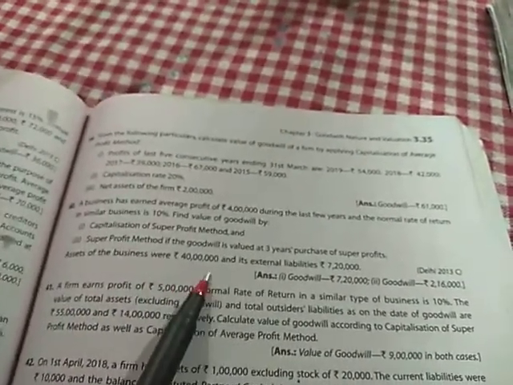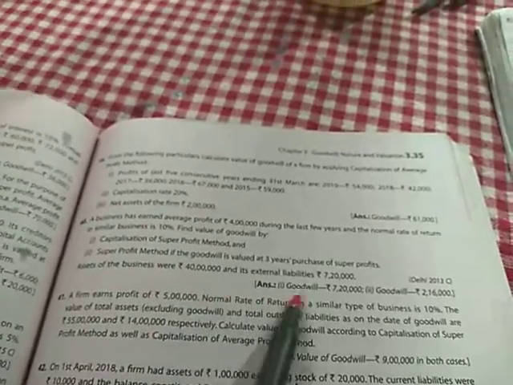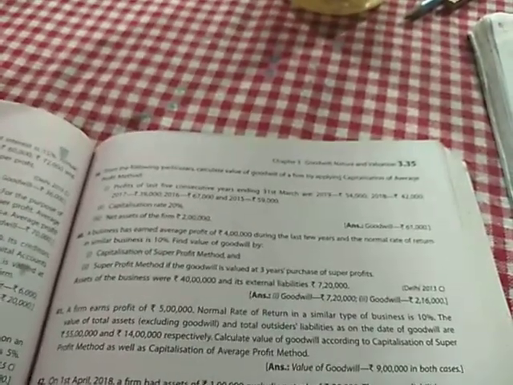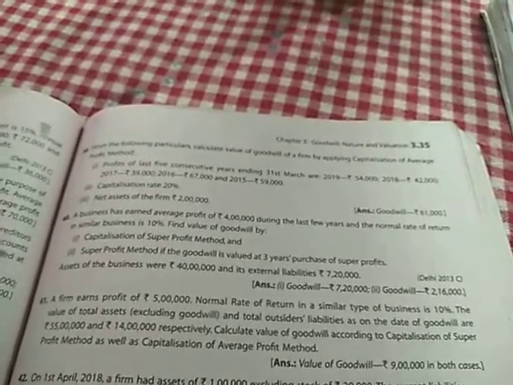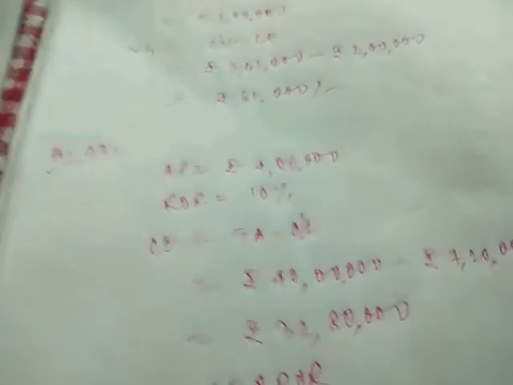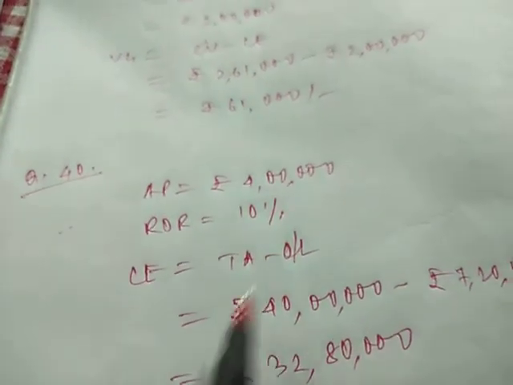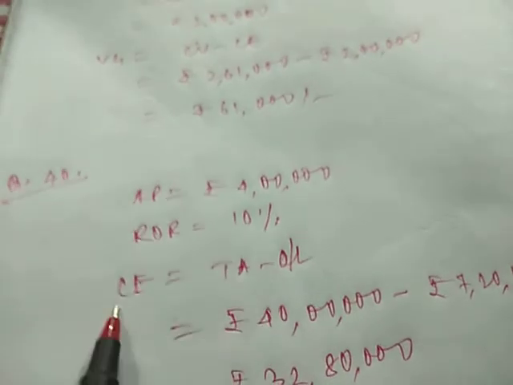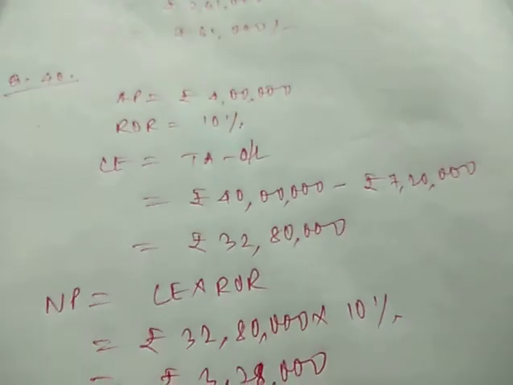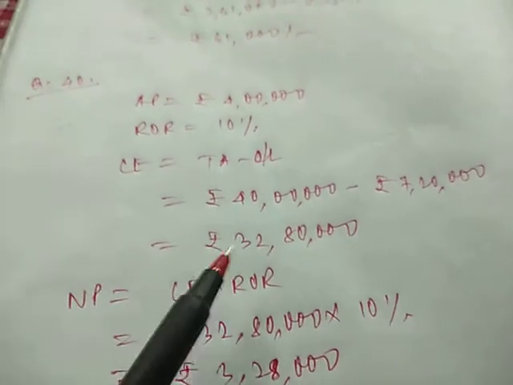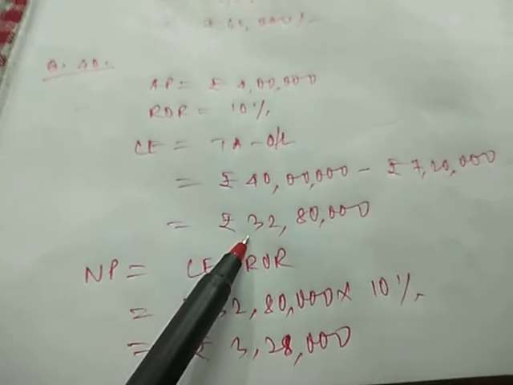So the total assets of the business were rupees 40 lakh and its external liabilities were rupees 7,20,000. So total assets and external liabilities are also given. This will help us in finding the capital employed. Now average profit is rupees 4 lakh, that you can see here. Rate of return was given as 10%. Capital employed is always total assets minus outside liabilities. So if you subtract 7,20,000 from 40 lakh, you will get capital employed as 32,80,000.